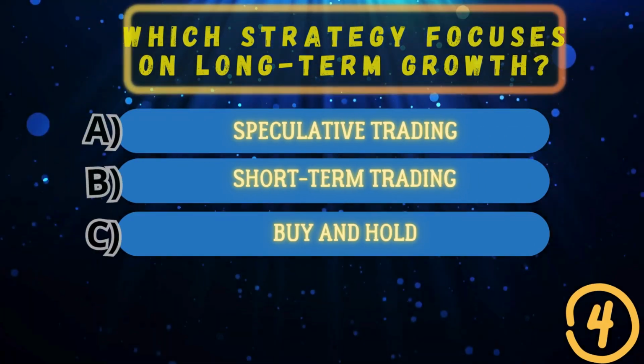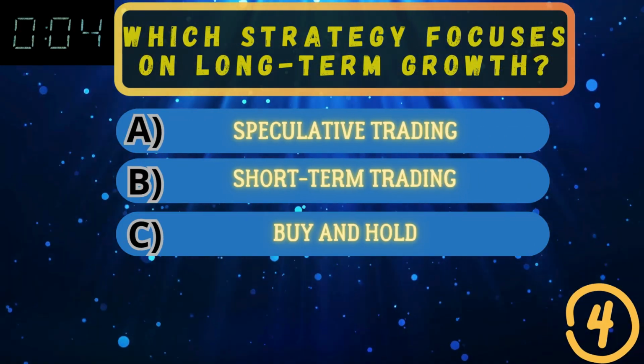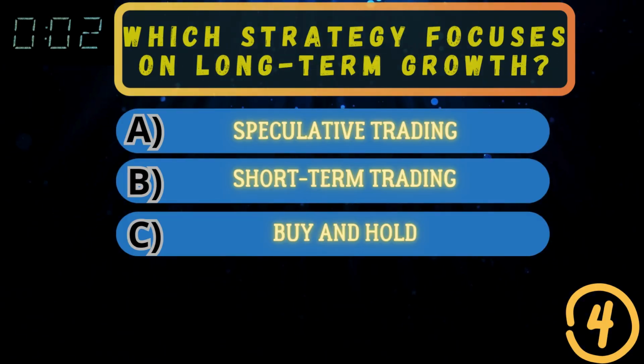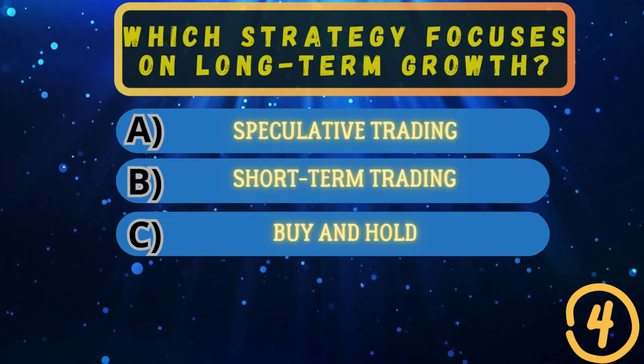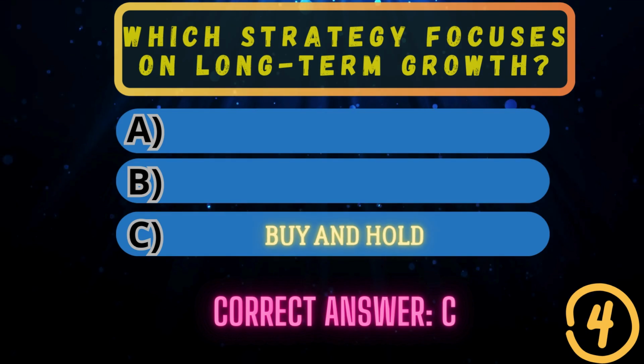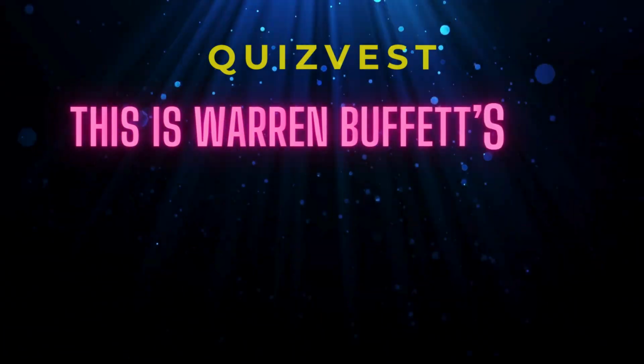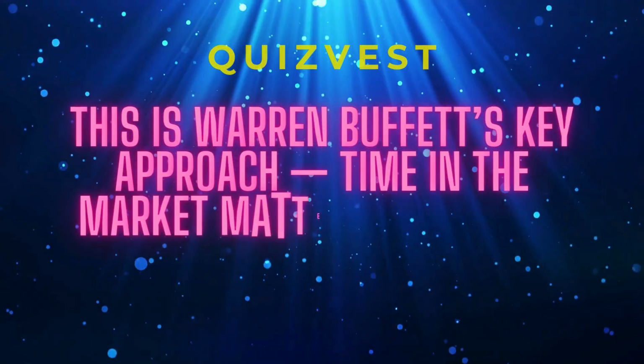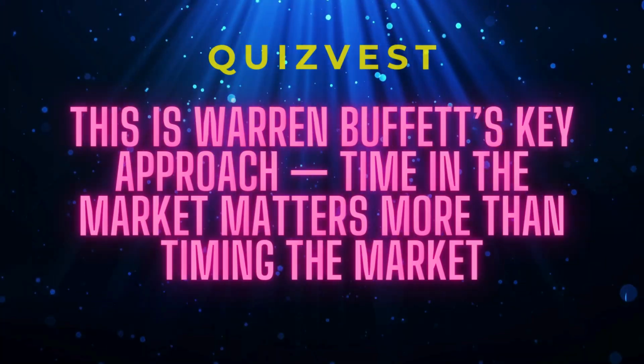Which strategy focuses on long-term growth? Answer C. This is Warren Buffett's key approach. Time in the market matters more than timing the market.